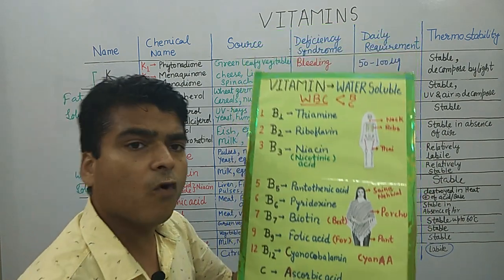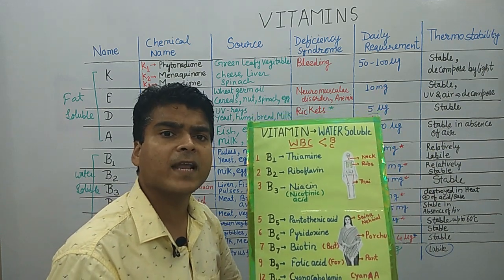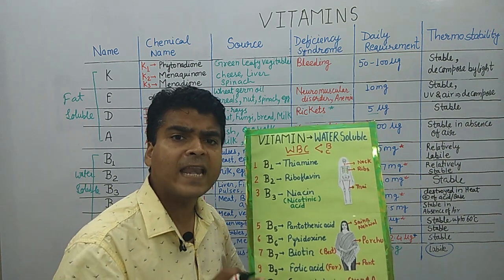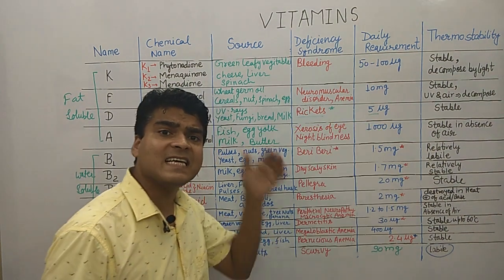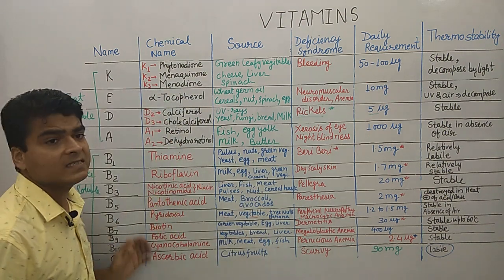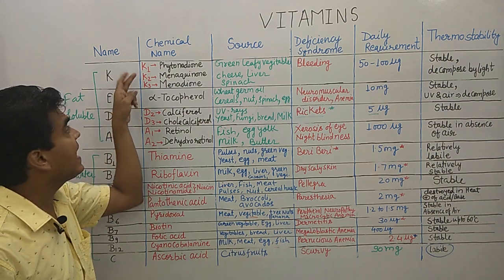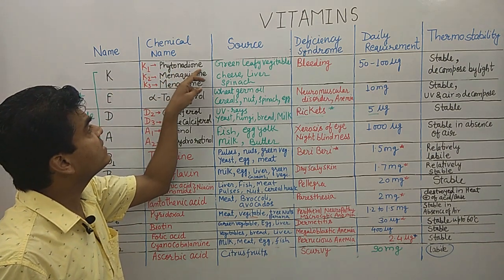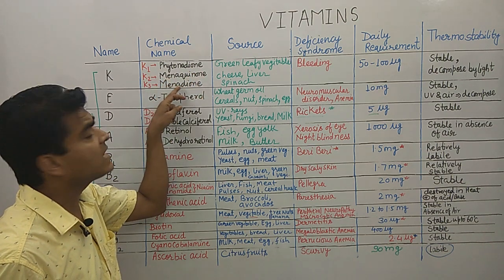Clear everyone? Hopefully by these tricks and mnemonics you are able to remember all the chemical names, and you never make any mistake in competitive examinations. Now look here, we will discuss each and every point of vitamins. Moving forward, the fat soluble vitamin K has K1, K2, K3 as its names. K1 is phytonadione, K2 is menaquinone, K3 is menadione.